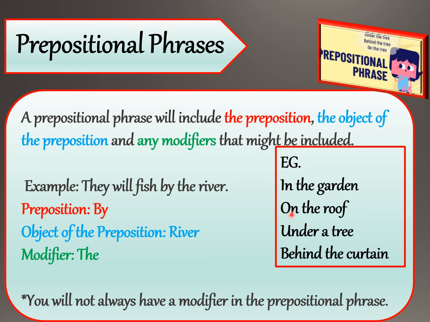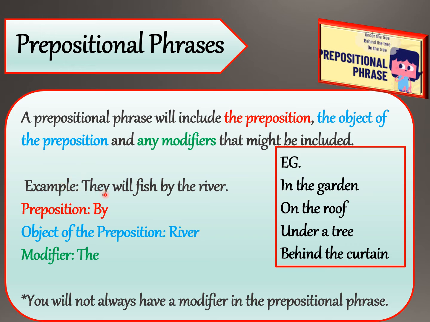On the roof: on is a preposition, the is modifier, and roof is object of preposition. Under a tree: under is preposition, a is modifier, tree is object of preposition. Behind the curtain: behind is preposition, the is modifier, and curtain is an object of preposition.